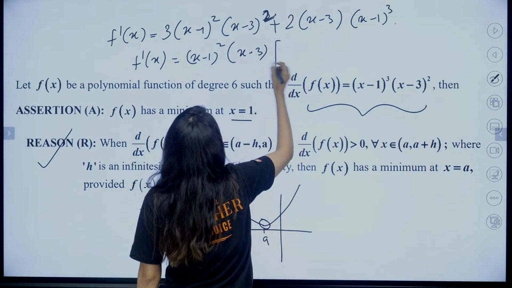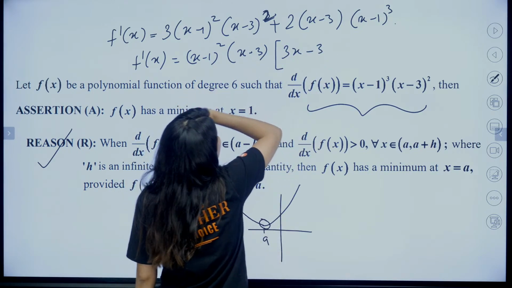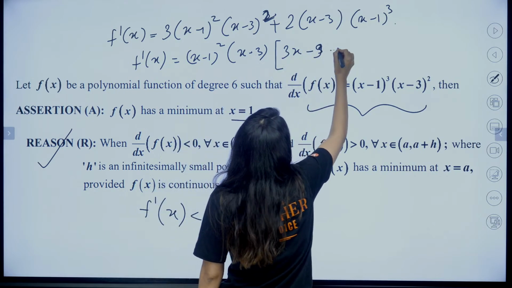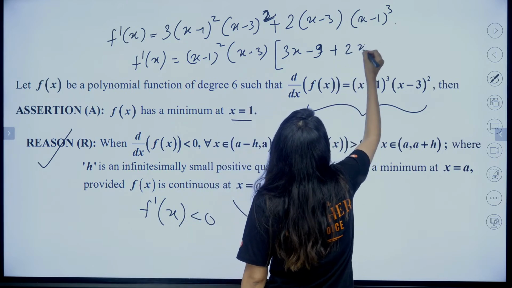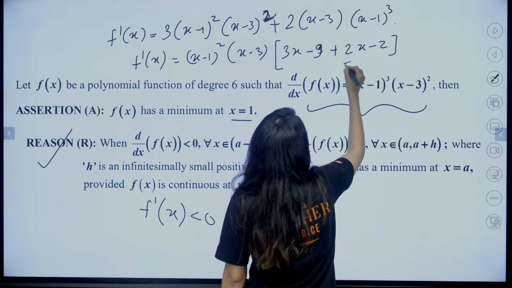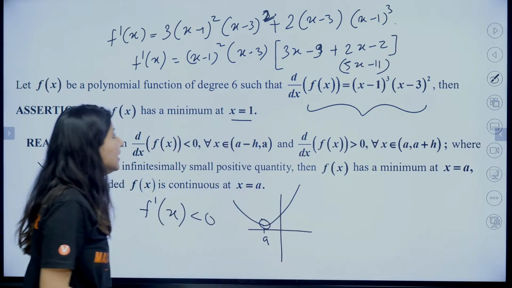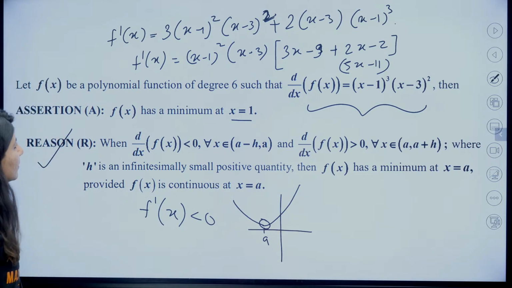What do we have? So we will have 3x minus 3, right? We have 3x minus 9 and plus we are having (x minus 1), 2x minus 2. So we will be having 5x minus 11. Right? Okay. So now we can clearly see that (x minus 1) square.